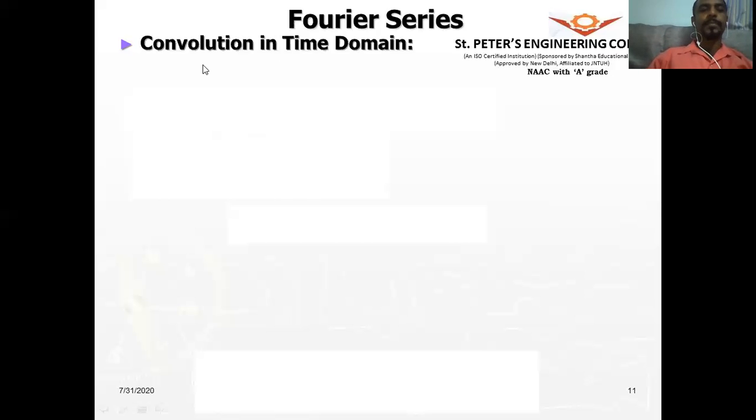Now let us look into how this helps, since we are performing the same convolution in the time domain. How do we represent convolution? First, let us see what these time signals are. x of t and y of t are the two time signals. If x of t has a Fourier series pair x of k and y of t has a Fourier series pair y of k, how do we convolve?